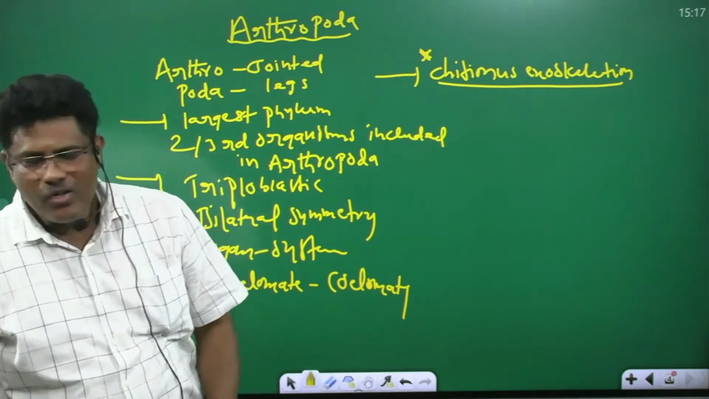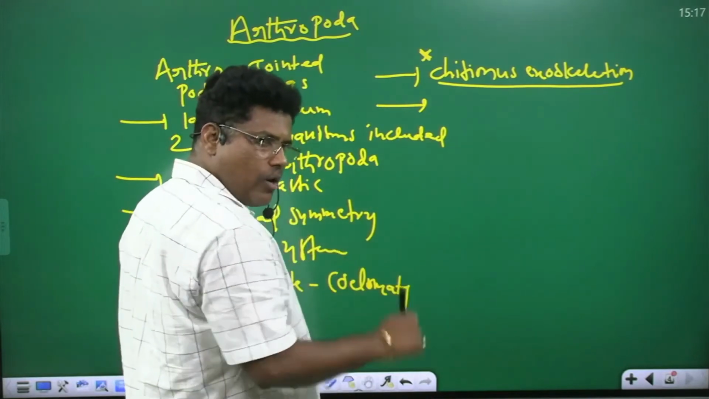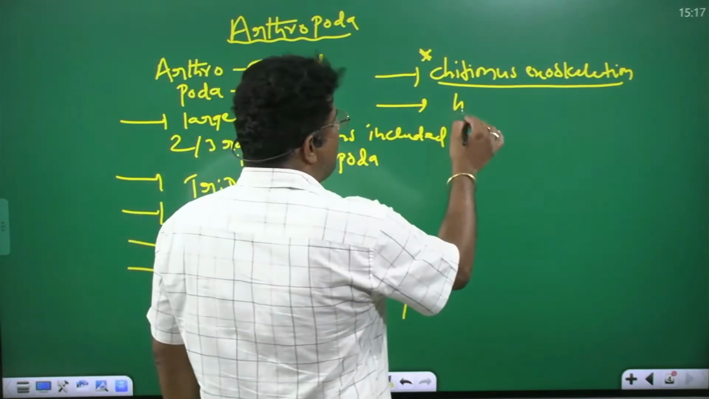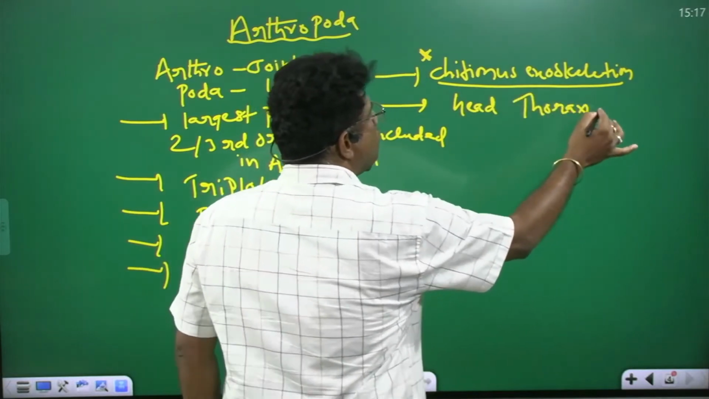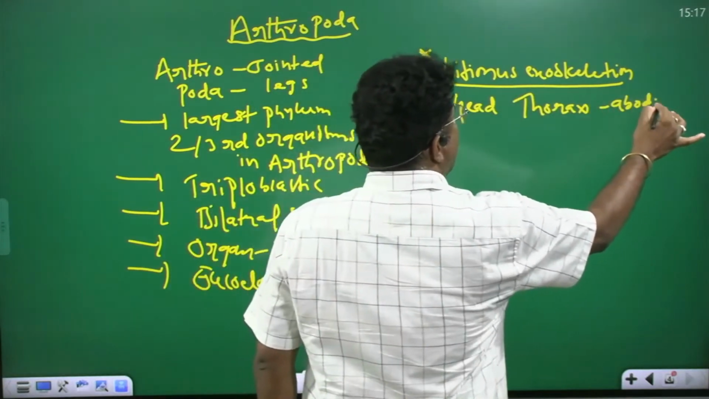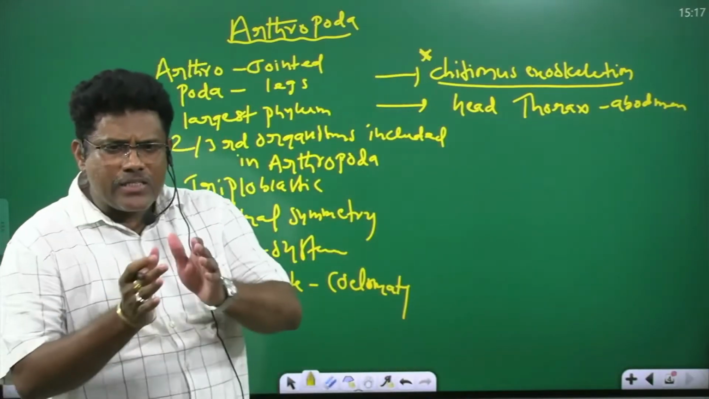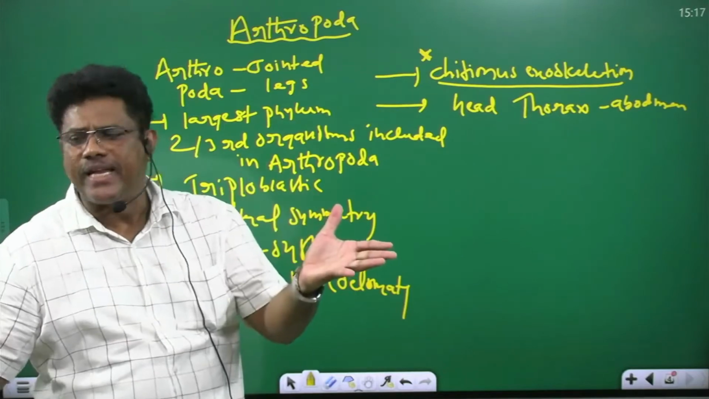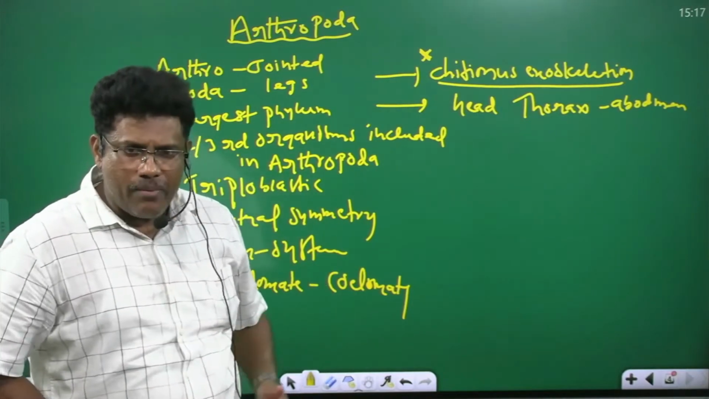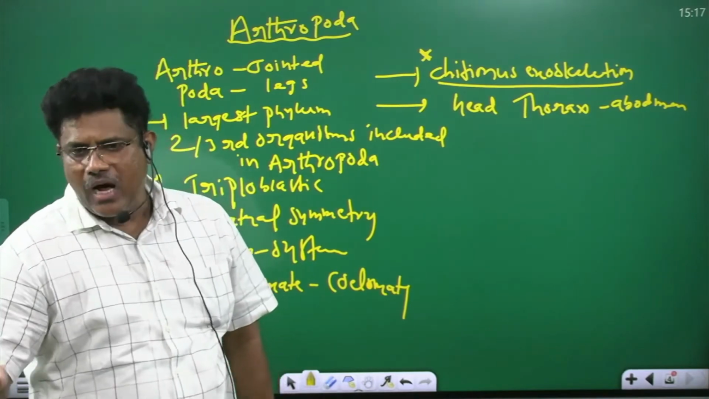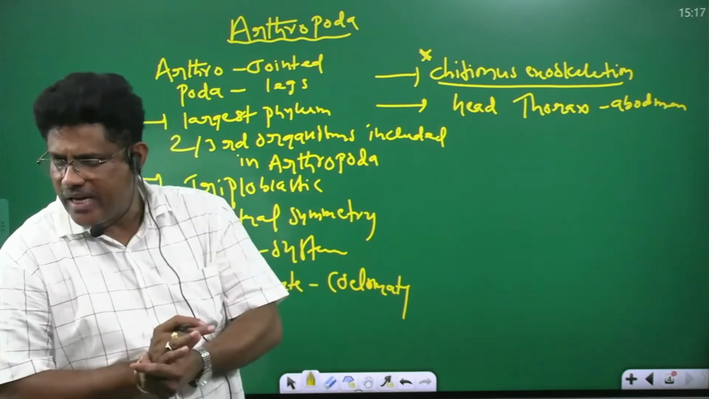You listen here, in the arthropoda body, three parts are present generally. Head, thorax, abdomen. The three parts are also made up of chitinous exoskeleton. This is head, this is thorax, this one is abdomen. Three parts are present in the arthropods.